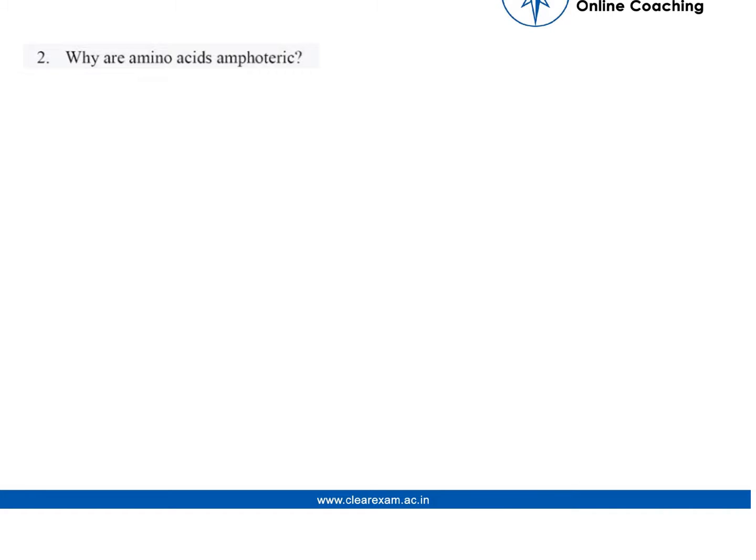Let's go to question number 2. Why are amino acids amphoteric? First, we have to understand what is the meaning of amphoteric. An amphoteric molecule is a molecule that can act as both a base and an acid.